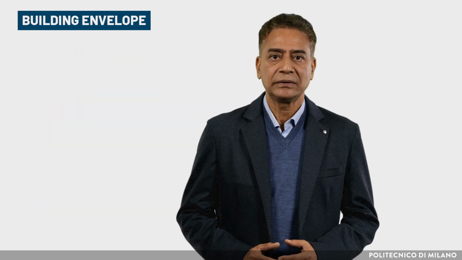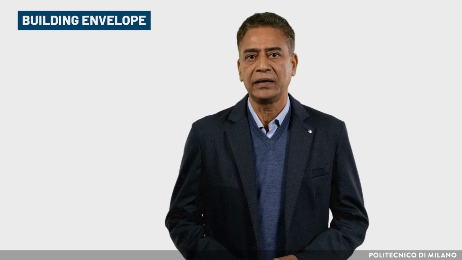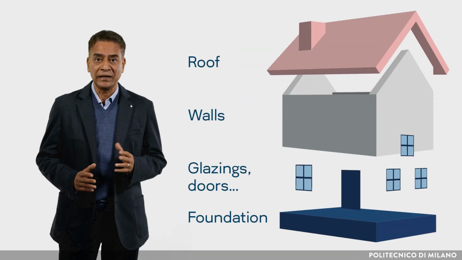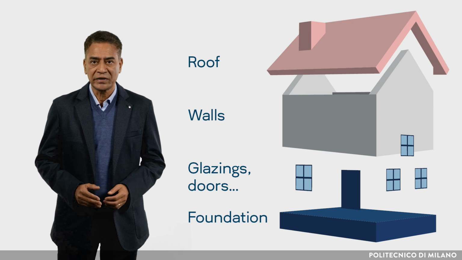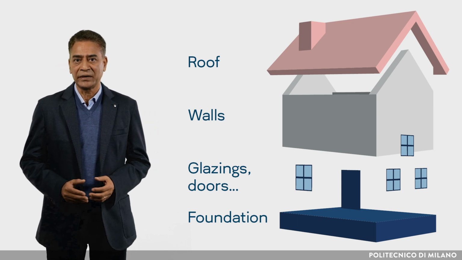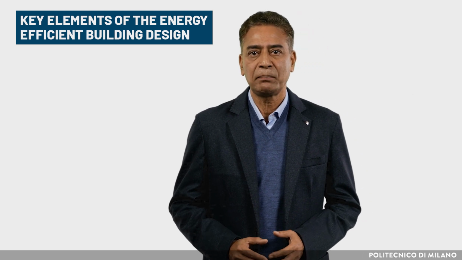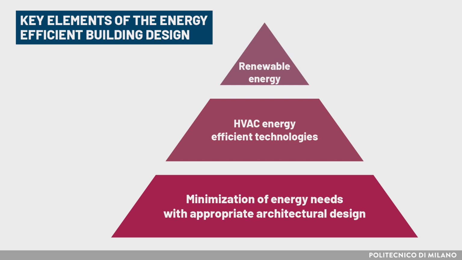The building envelope is the physical barrier between the exterior and the interior environments, enclosing a structure. The building envelope comprises opaque elements, walls, roof, foundation, and doors, and transparent elements, glazings, and any other penetrations. To design a low energy, comfortable building, it is necessary to define a planning strategy depicted in this figure, which shows that maximum effort must go into minimizing the amount of energy needed by means of appropriate architectural design, therefore, must be focused on the energy efficiency of the building envelope.